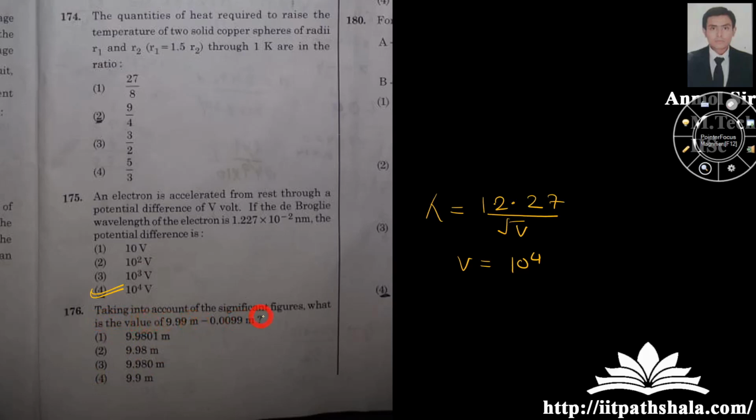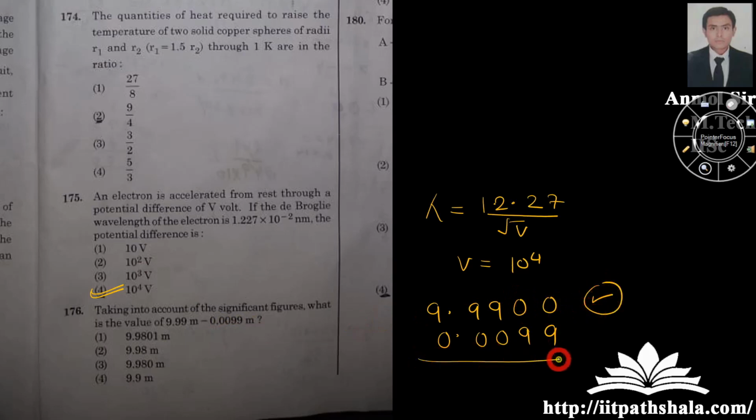Taking into account the significant figures, what is the value of 9.9999 minus 0.0099? As I know, while having an addition or subtraction, the number which has the least number of significant figures is the king. So if you see over here, 1 2 3, 3 significant figures. If you see over here, 1 2 3 4, 4 significant figures. Okay, so the number carrying the least number of significant figures will win the race, and the answer will be in that form only, up to that significant figure only.